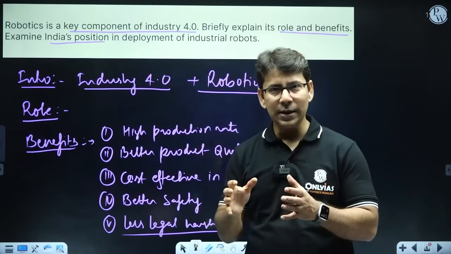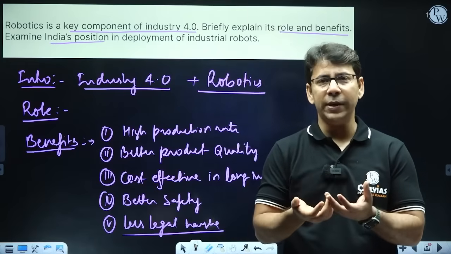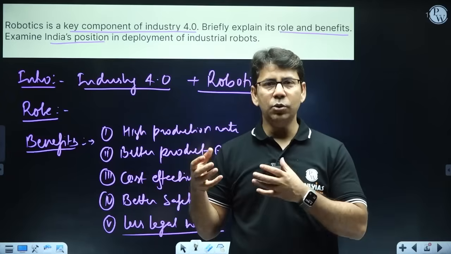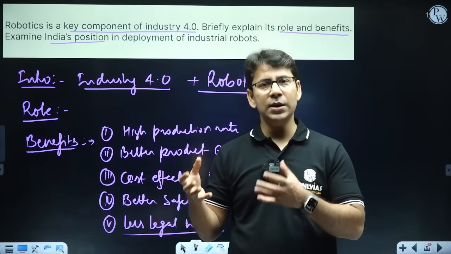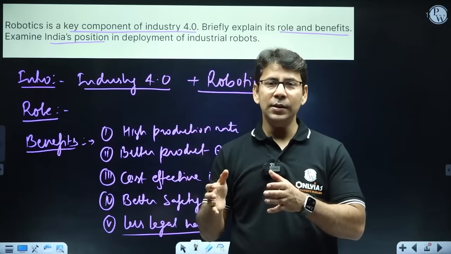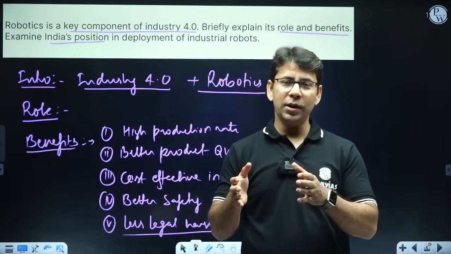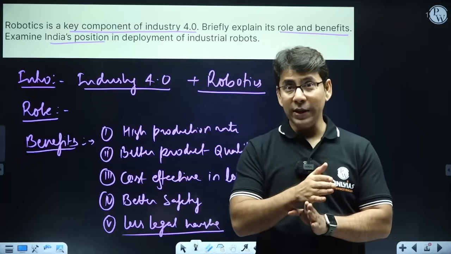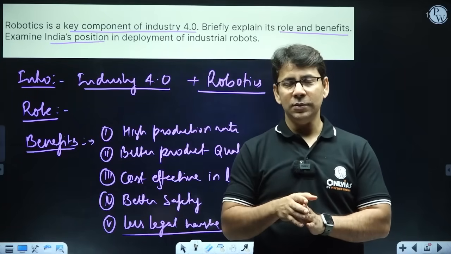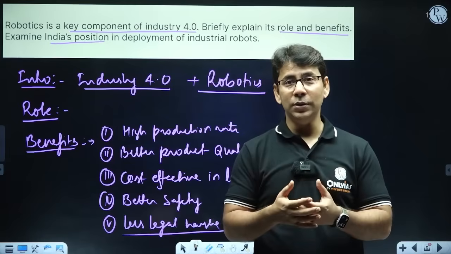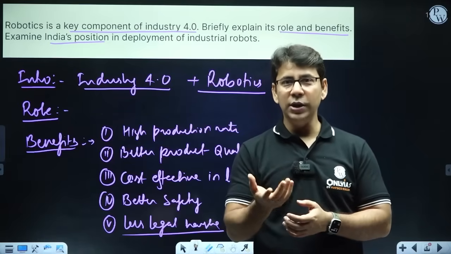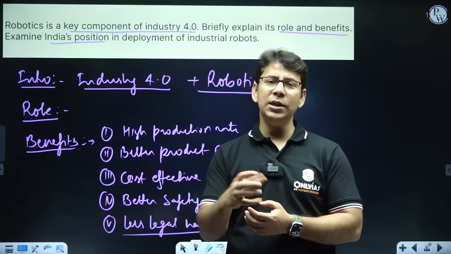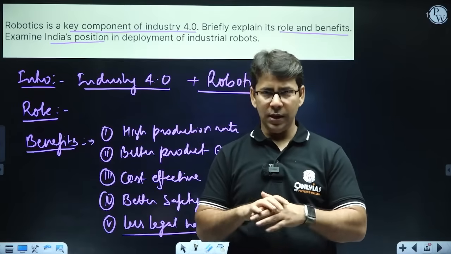Now, this question might not come in that way, but the content of this question can be utilized at various places, either if they are asking about Industry 4.0, or about robotics in industry, or, let's say, automation in industry. So this question or content can be utilized in various ways, right.